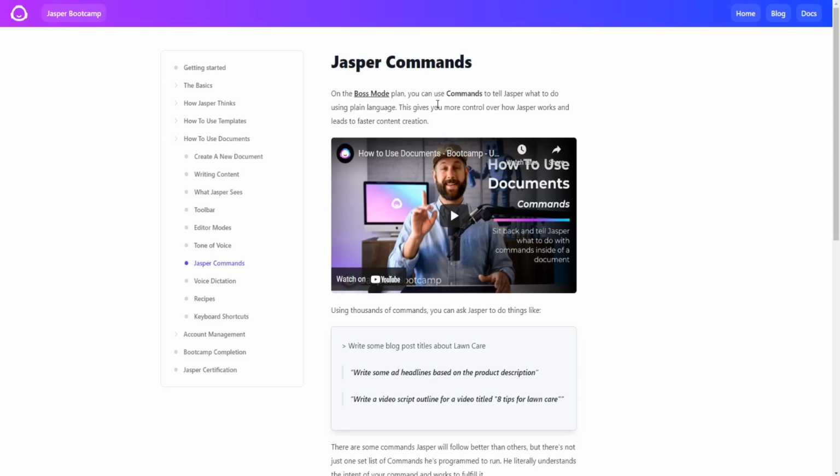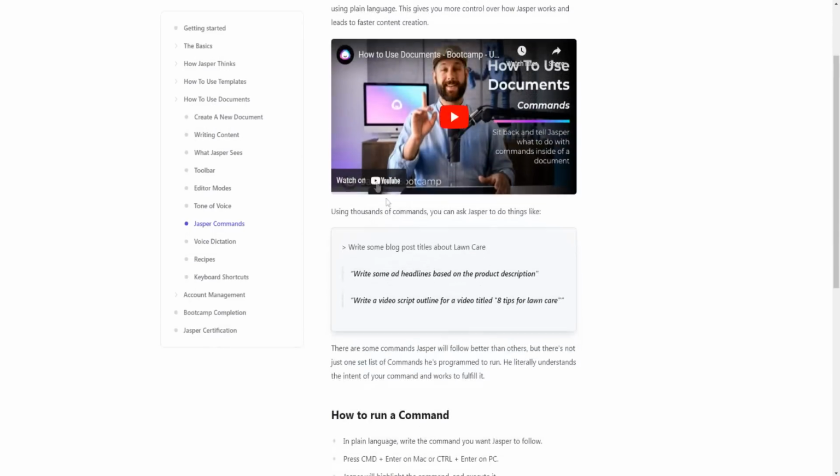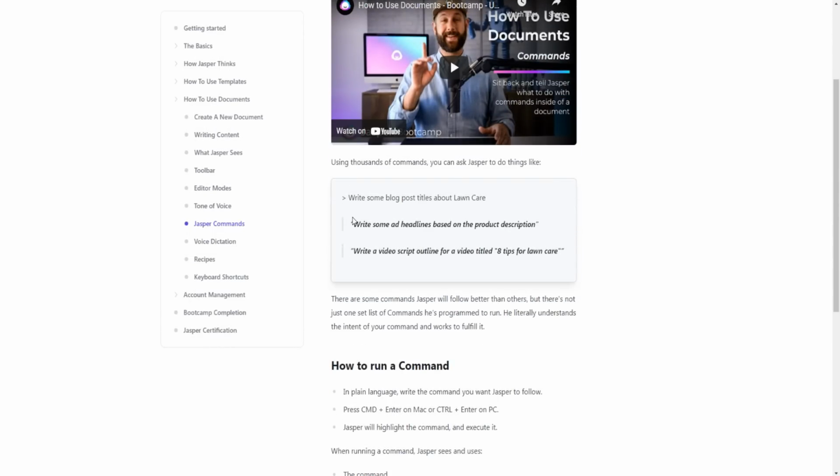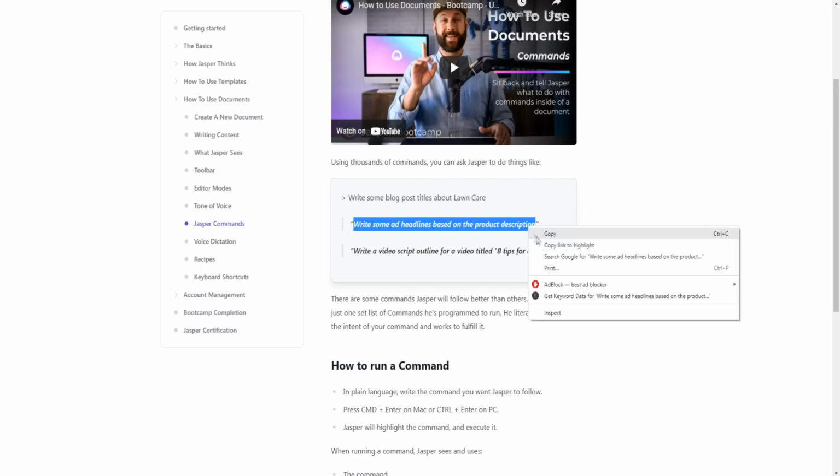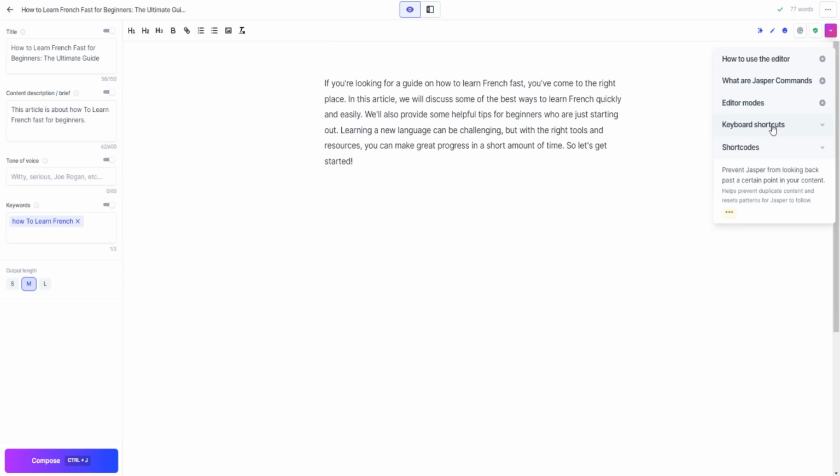It's pretty much like telling a real life person, like a writer, to write a certain way, and then it goes ahead and does that automatically for you. So Jasper commands tells you what to do using plain language. Just gives you more control over how Jasper works and leads to faster content creation. So for example, write some headlines based on product description. I can go ahead and copy and paste this for an example because I want to show you a live demo. We go over here to keyboard shortcuts.